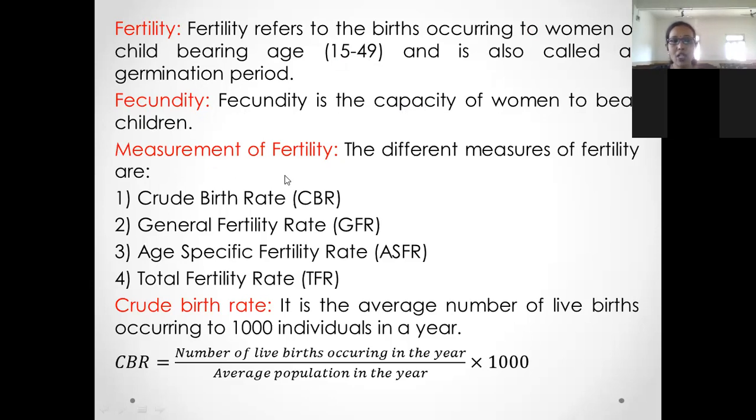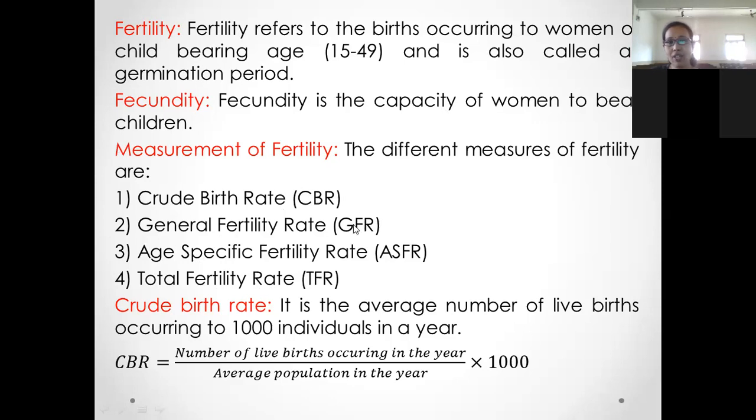Then measurement of fertility. The different measures of fertility are crude birth rate, general fertility rate, age specific fertility rate, and total fertility rate. These are the 4 measures of fertility.